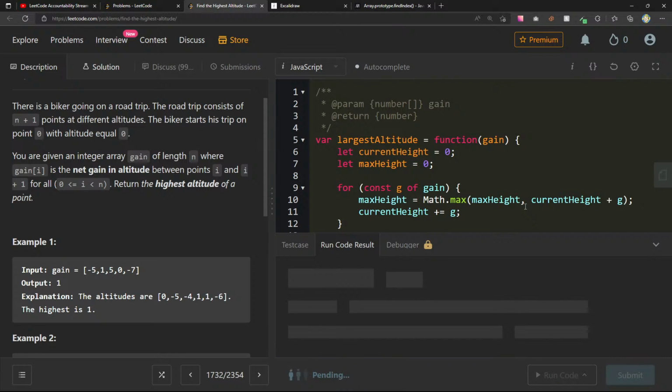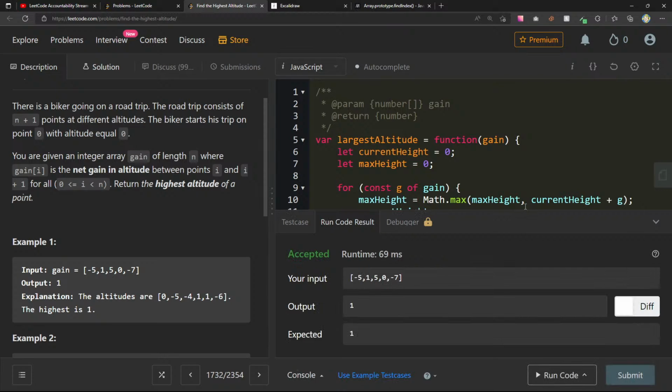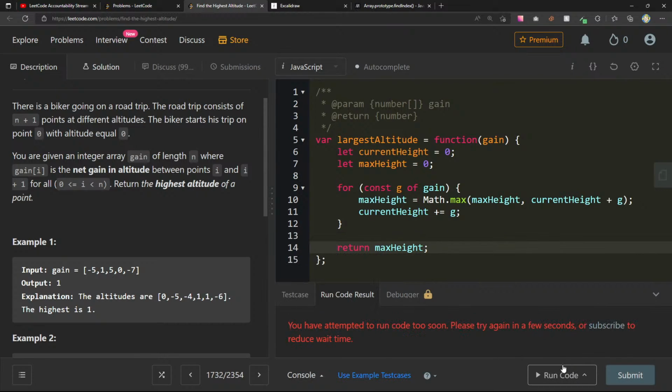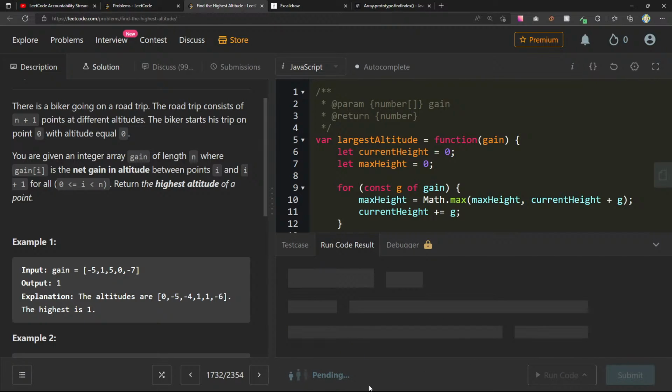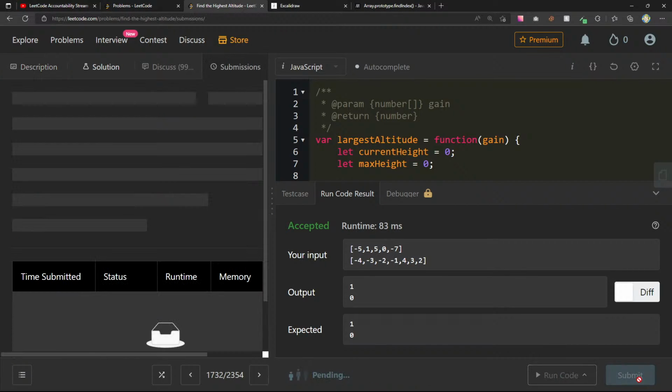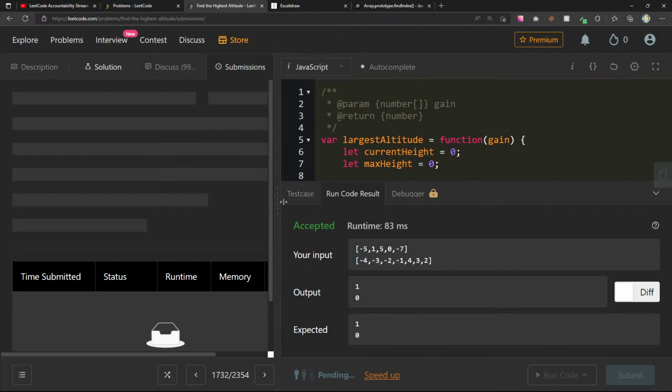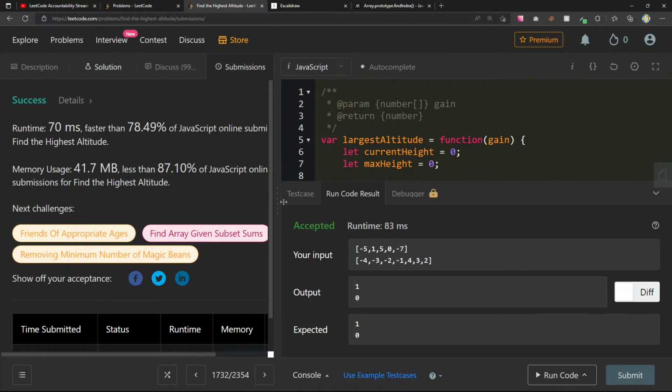See what this does. 1 and 1. Of course, I waited too long. 1 and 0, 1 and 0. Okay, 78.49. Yeah, pretty happy with this.